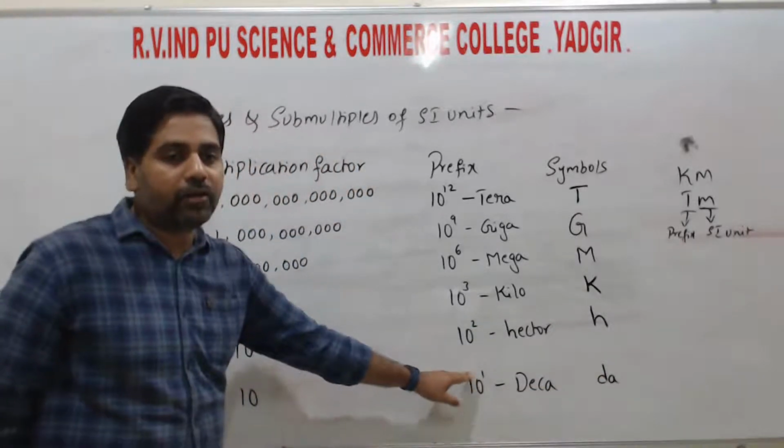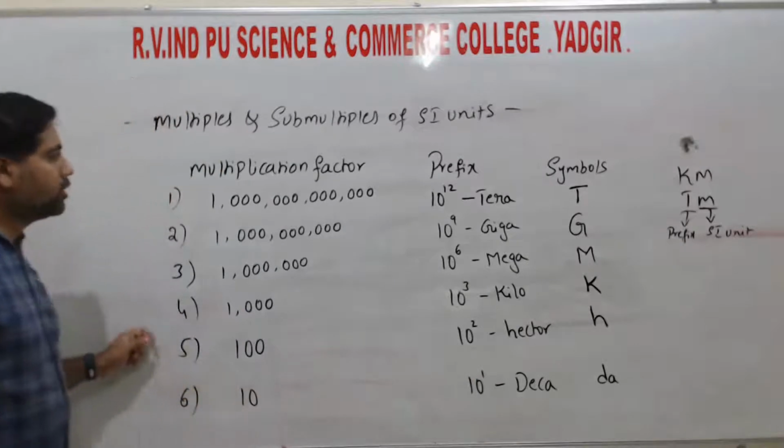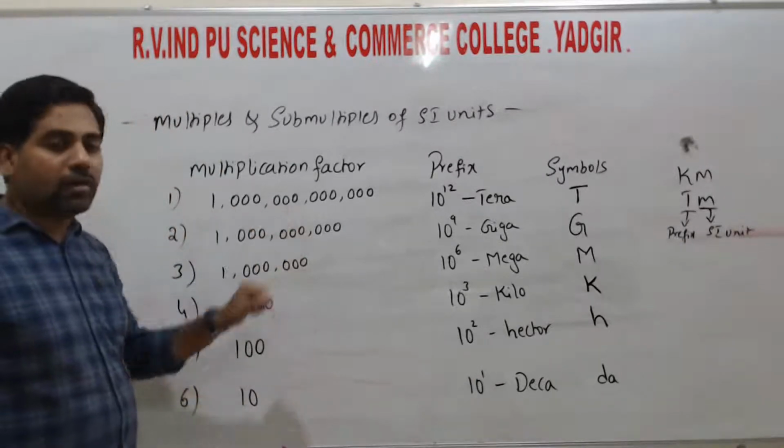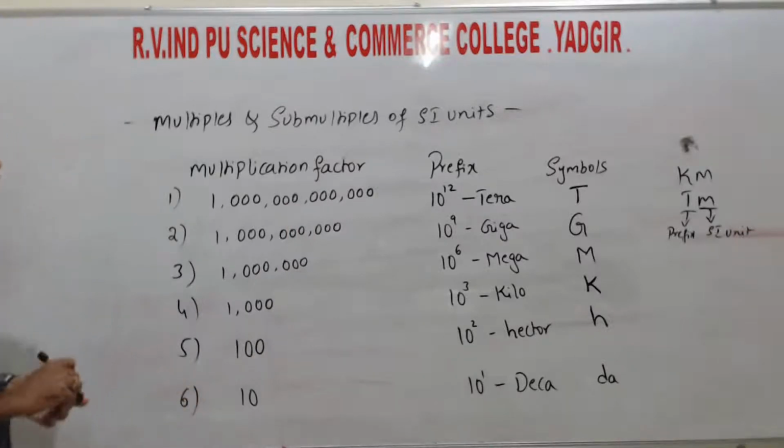10 can be written as 10 to the power of 1. Right? So these are the multiplication factors having the larger values. Now move on to the smaller values.